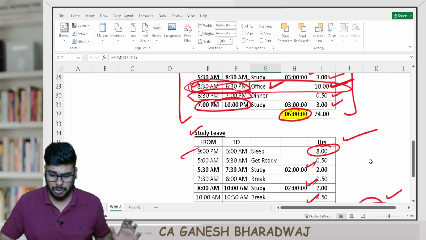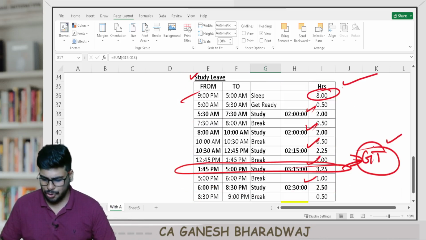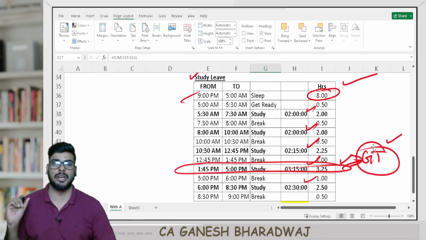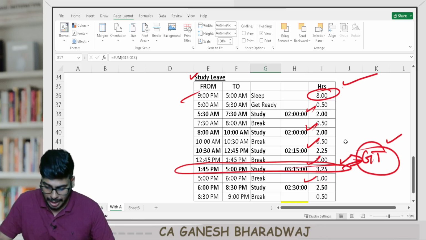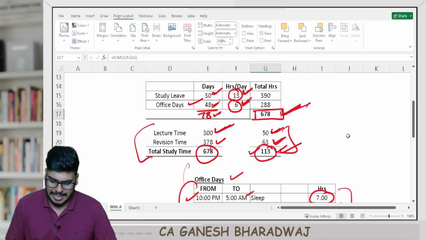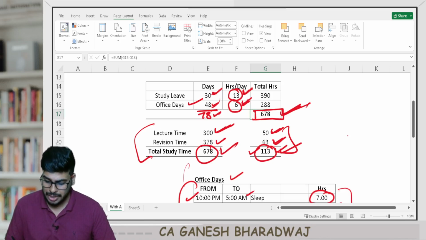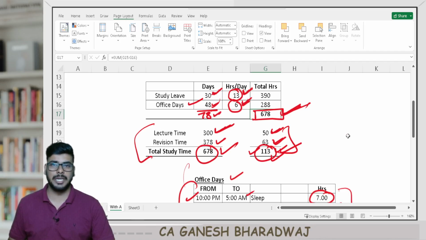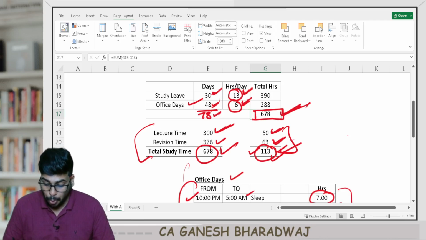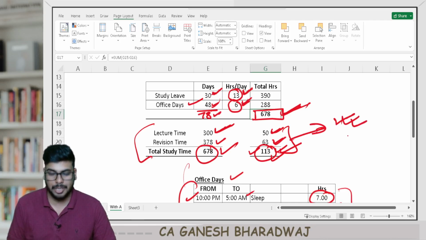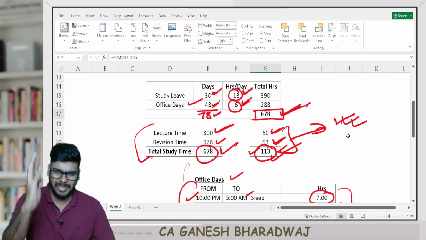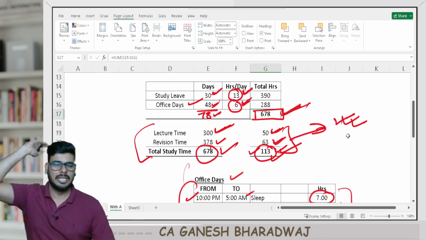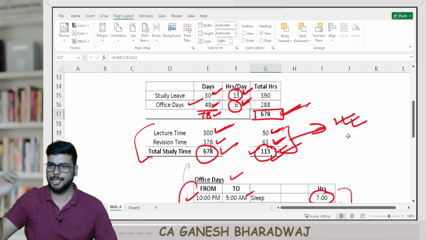If you are a person who is going for articleship and doing a study leave, this is the plan that you can follow. Clear with this, guys? And if you do that, you have a total of 678 hours, which averages to 113 hours per subject. And in my opinion, this is still sufficient, provided you pick the right chapters and cover them first. At least your exemption should be guaranteed, subject wise.